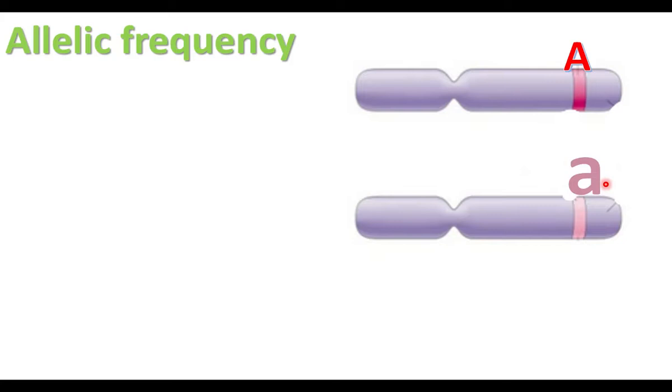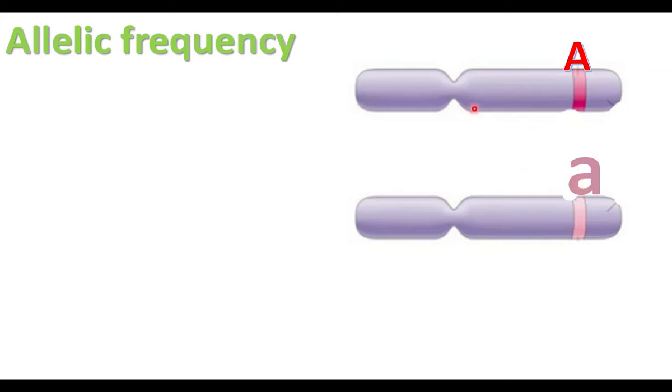In some members of a population, there may be capital A and capital A. Some other members have small a, small a. In some members, as shown here, it may be capital A and small a.